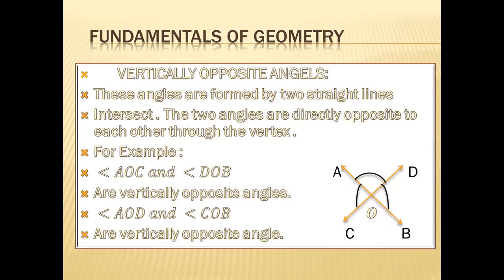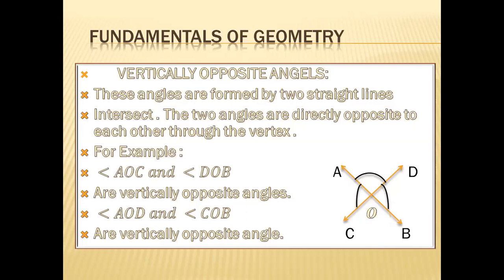Same, the other pair of angles, BOC and DOA, are also vertically opposite angles. So when two lines intersect each other, we have two pairs of directly opposite angles and their vertex is the same. You see that in BOC, DOB, AOD and AOC, the common vertex is O.